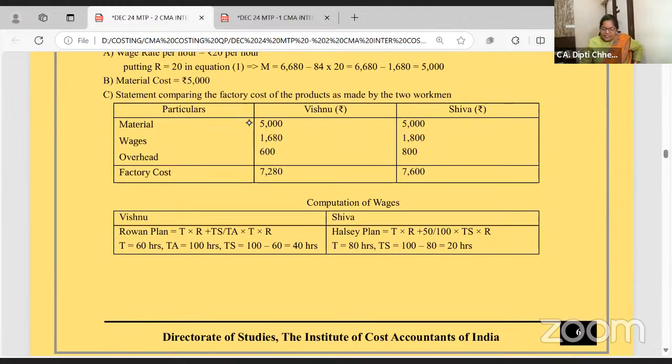7 marks question, very easy. Look here and say with me if it is Rowan or Halsey. Basic wages is fixed, actual hours into rate. Now, if it is Rowan, time saved into rate, time saved into rate. Bonus, you are paying in the ratio of actual time by standard time. Halsey, time saved into rate, you are paying in the 50% direct. All clear to all of you?